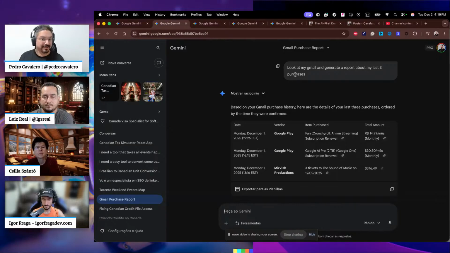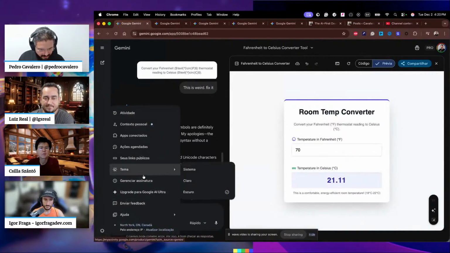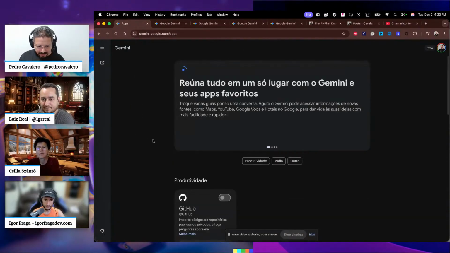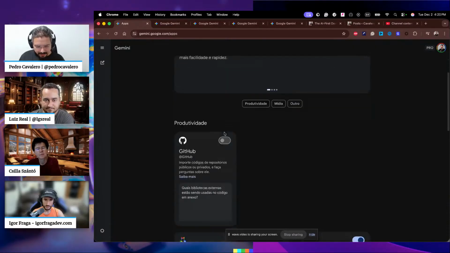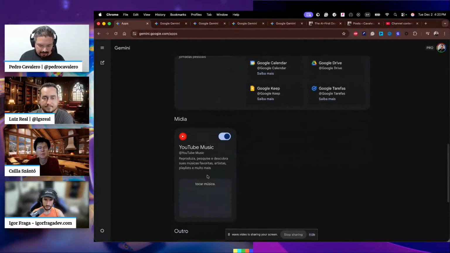Last three purchases. My Gemini has access to that because I added it. What I did here, it has connected apps, and then you can click and say which are the apps that you want to be connected. For Gemini, it's just Google Workspace and something else.